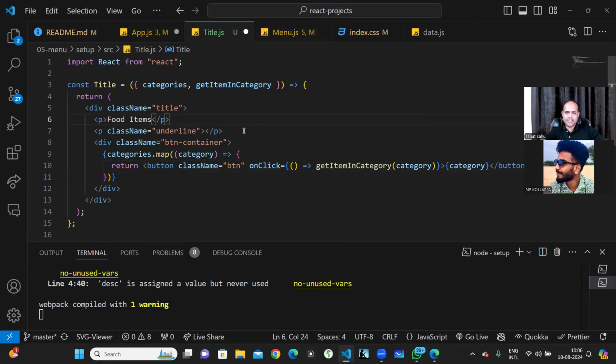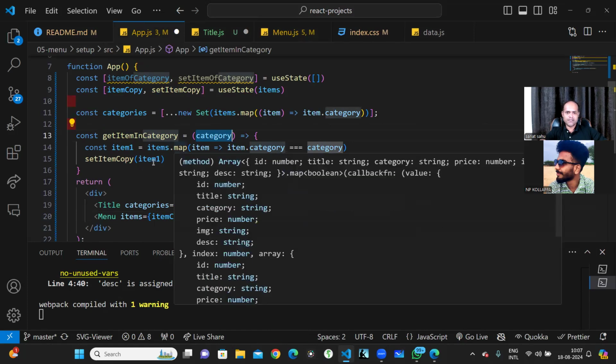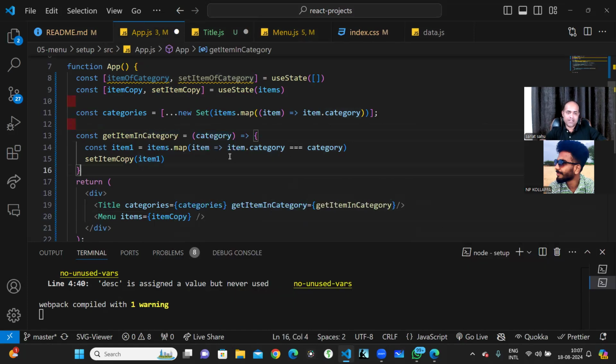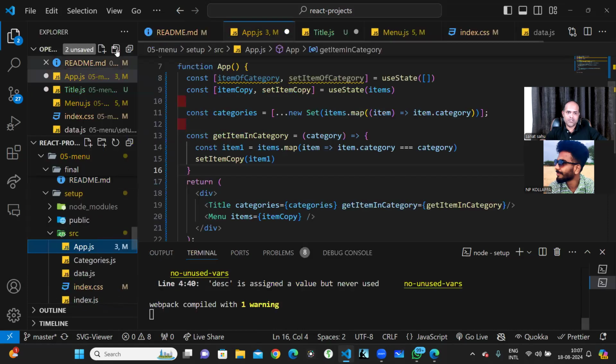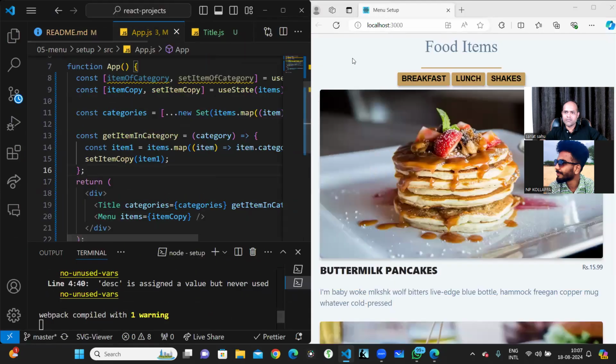So this category is either breakfast or lunch or shake or everything that we'll get, and this value will get here. Over here we'll get it, and then it will map it out, and it will give all the items that have the same category. Let's see whether it's working or not. A lot of changes I've done at one time. Let it compile, it is working.